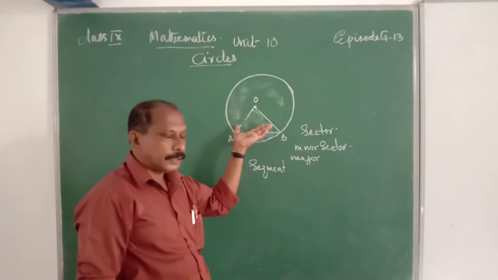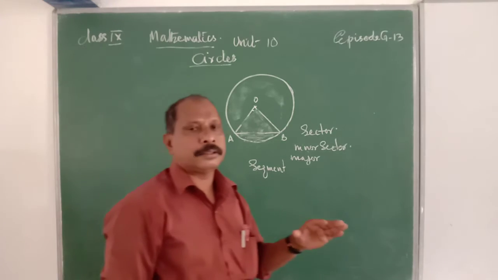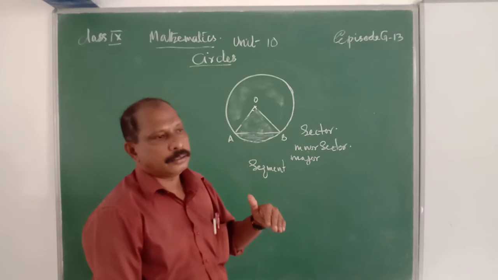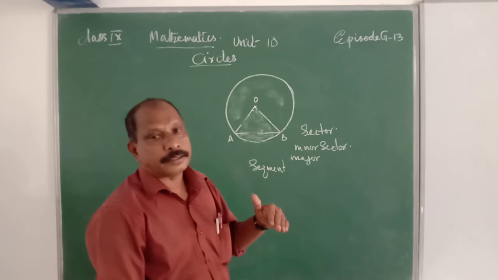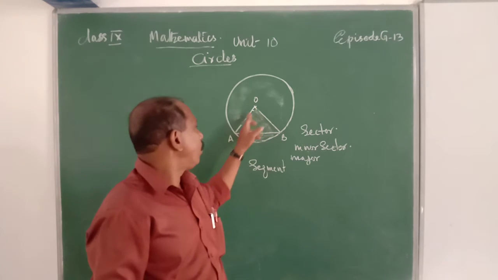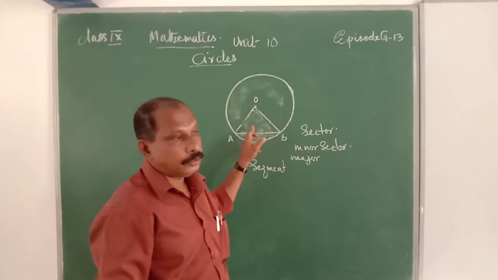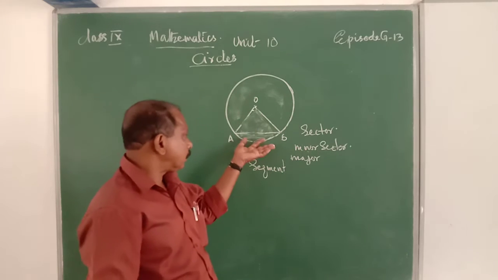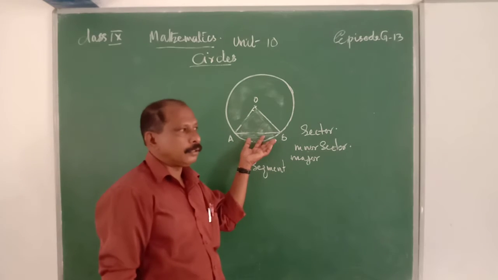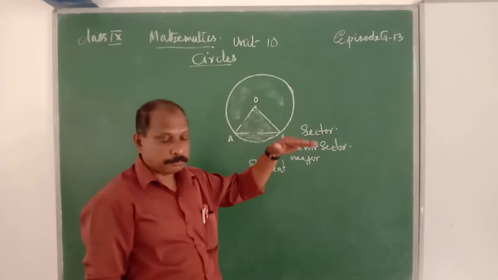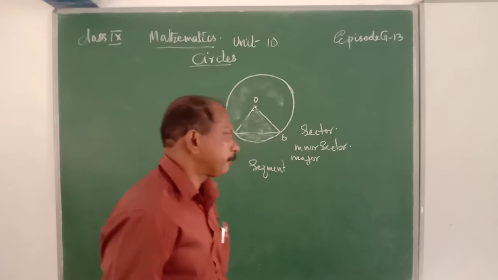That means the sector is a minor sector. Then the chord between the end points of that sector divides that minor sector into two parts. One is a triangle, that is OAB. OA and OB are equal. Therefore, base angles are equal. That is an isosceles triangle. Then the second part with the arc and the chord is a minor segment. All other parts are a major segment. Clear?